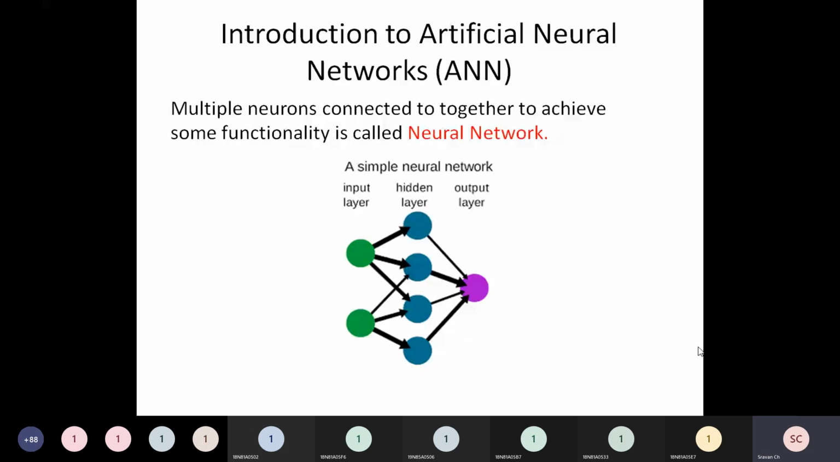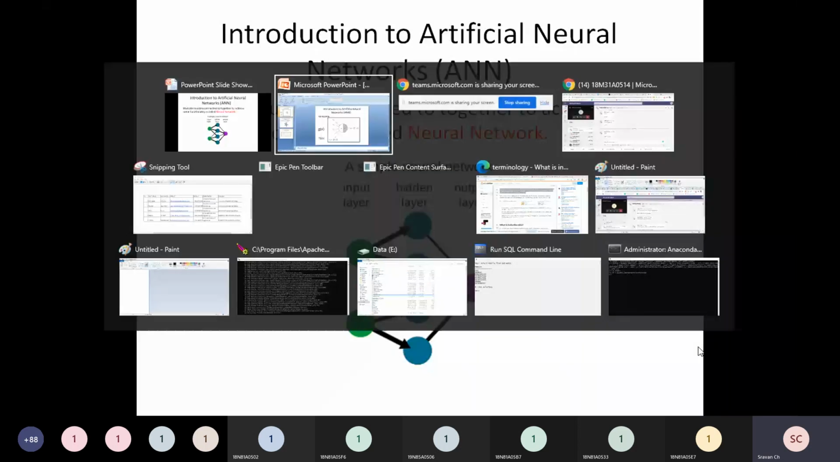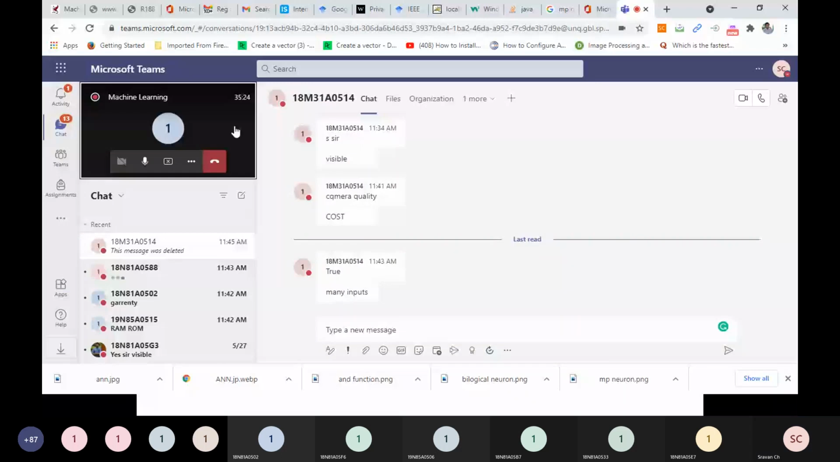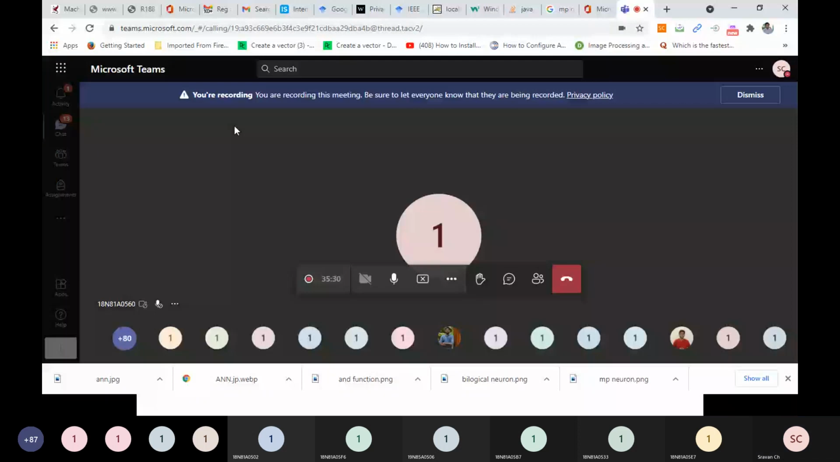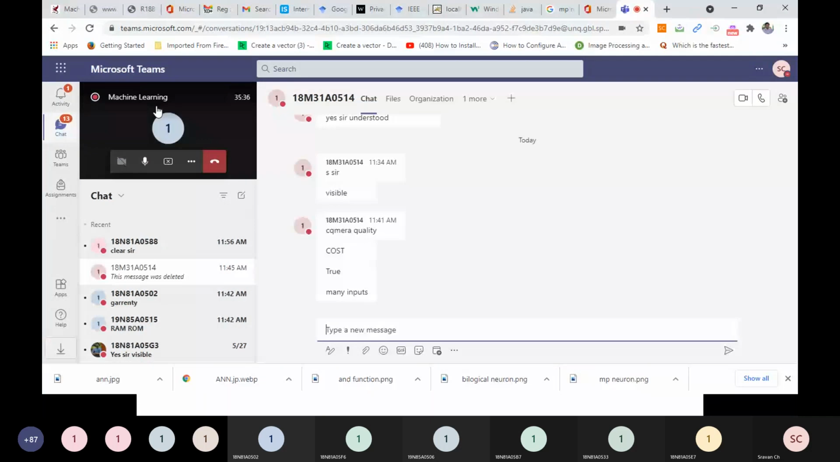So till this point, is it clear to everyone? Please let me know. We will see examples on MP neuron again. We will continue with few more examples. But as of now, till this point, is it clear to everyone? Please respond in the chat box. Everyone, please respond in the chat box.